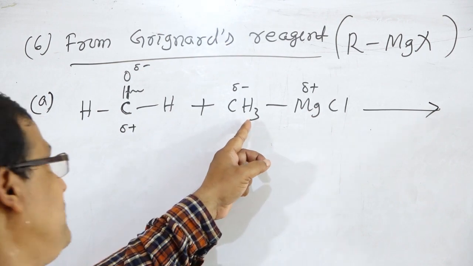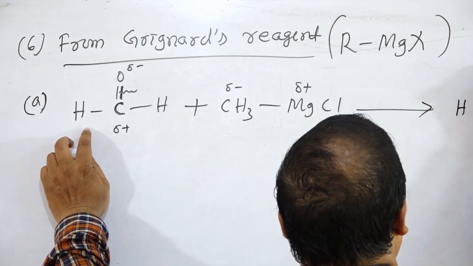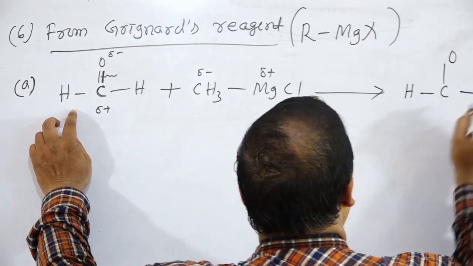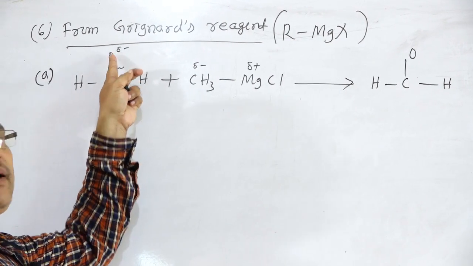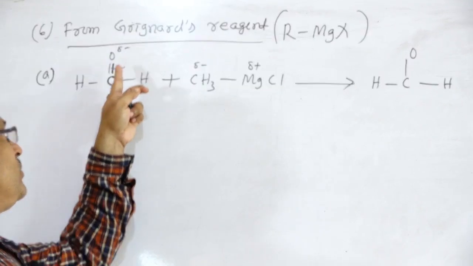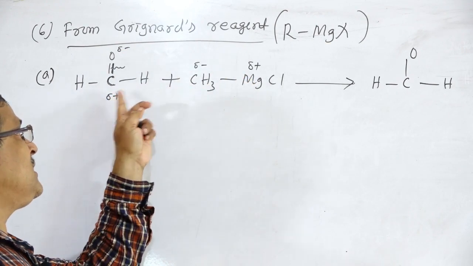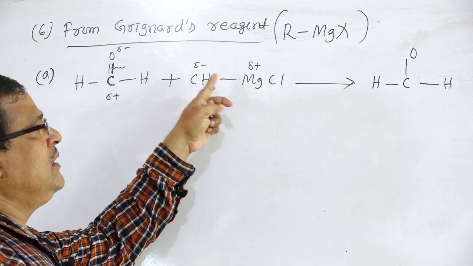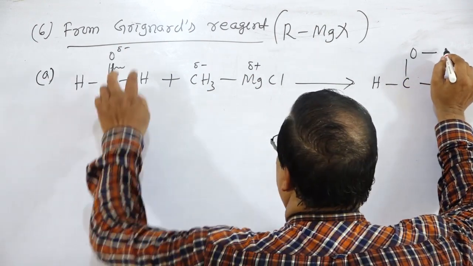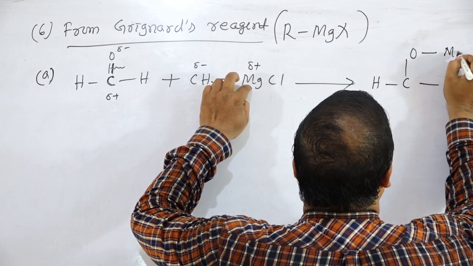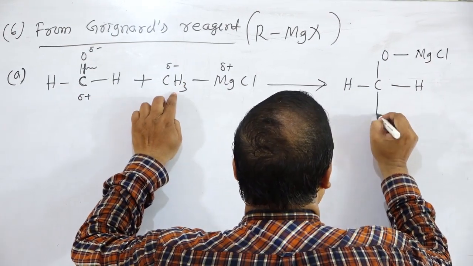Then what will happen? H bond C, O bond H. This is a carbon oxygen bond, this part is negative and this part is positive. To the negative side there is the addition of the positive one, to the positive side there is the addition of the negative one. So to the oxygen side there is the addition of MgCl, and to the carbon side there is the addition of CH3.